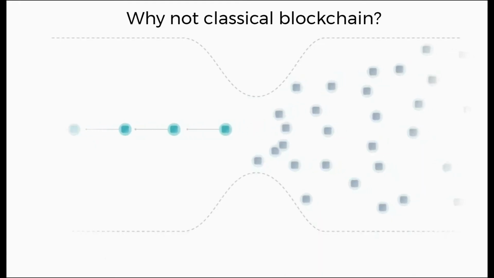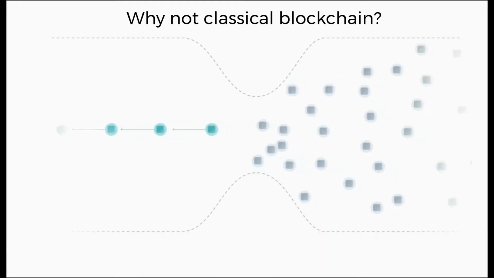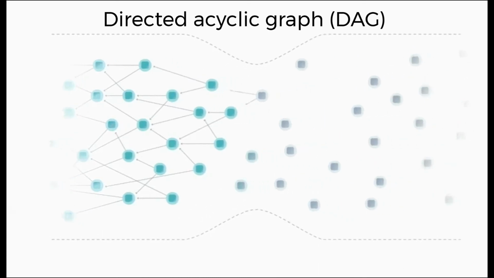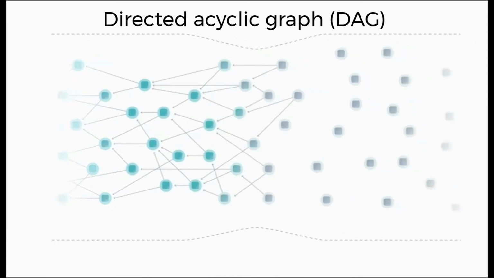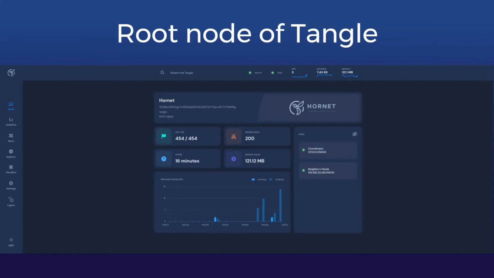This video shows the bottleneck of the classical blockchain. A directed acyclic graph increases the speed of processing of transactions inside the network. For demo purposes, we deployed our private Tangle with a Hornet node.